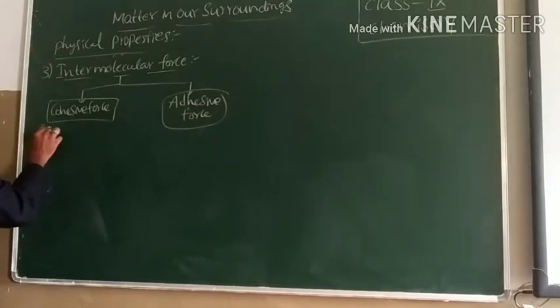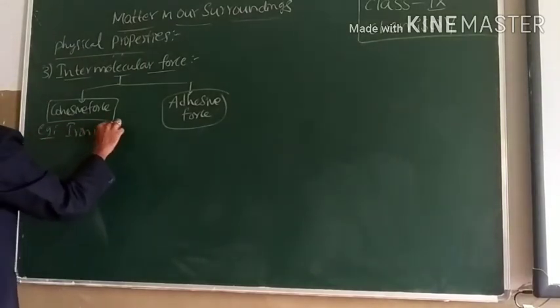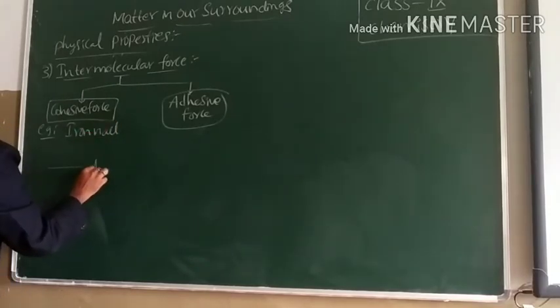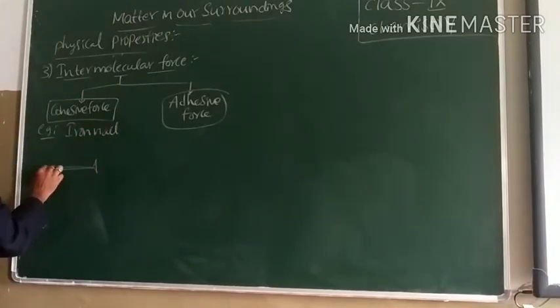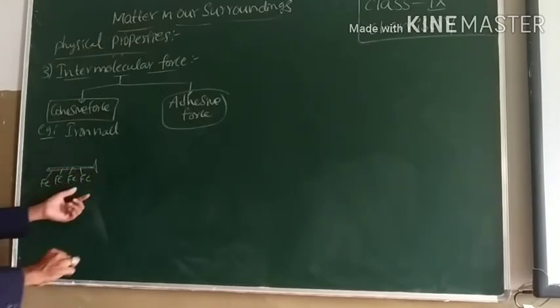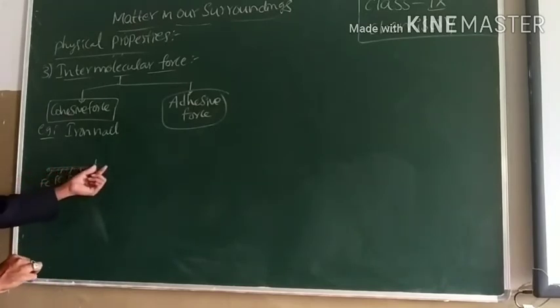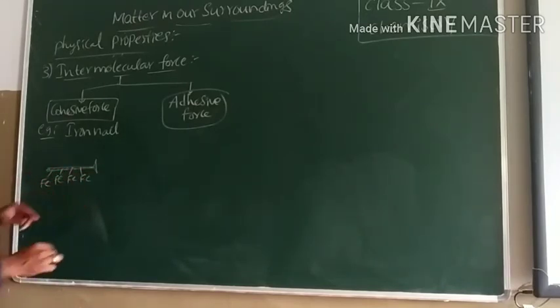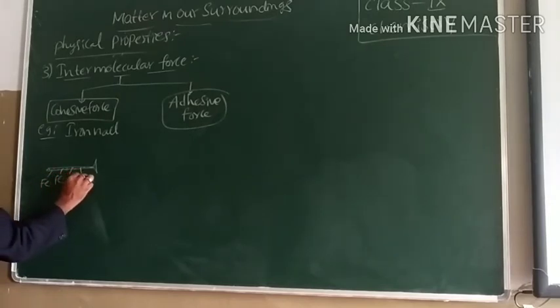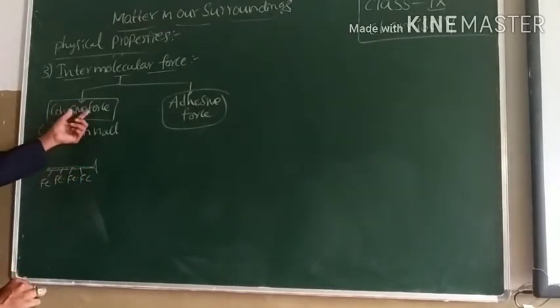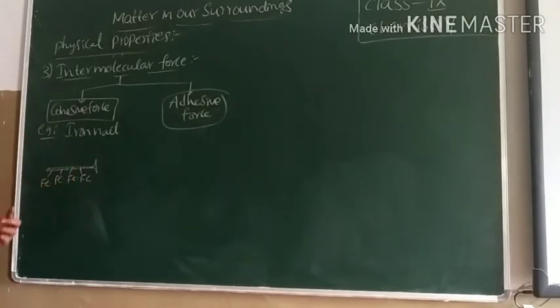For example, an iron nail. This iron nail is made up of iron atoms. The iron atoms are bound together tightly, which gives a solid substance called an iron nail. This is made up of the same kind of atoms, and the attraction between the same kind of atoms is similar. That force is called cohesive force.